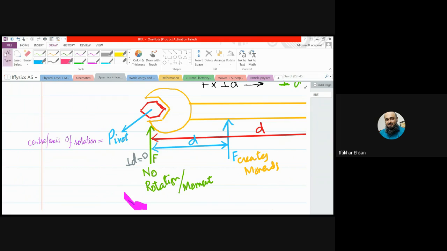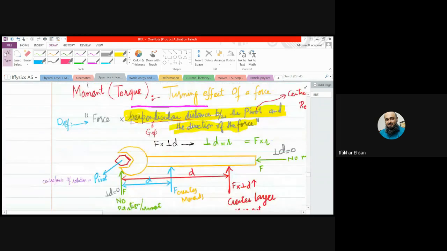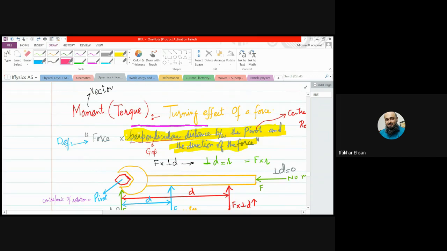Like you see this spanner, if we apply the force here, the spanner will rotate, but the nut remains at its place. Will it be moving anywhere? It will rotate, but it doesn't leave its position. So, beta, the pivot remains at its position.